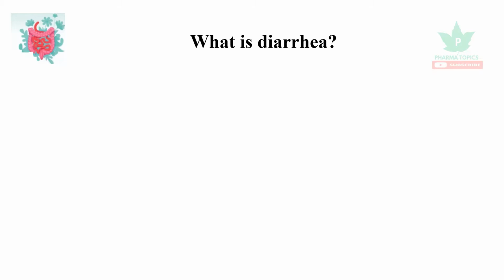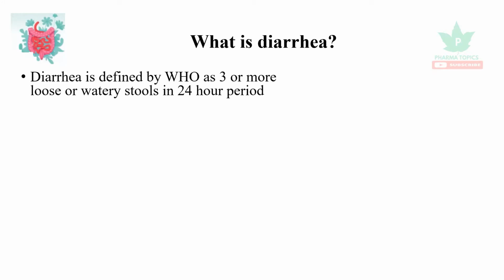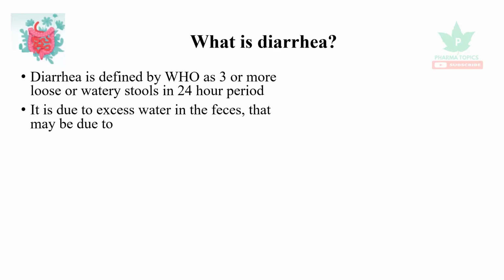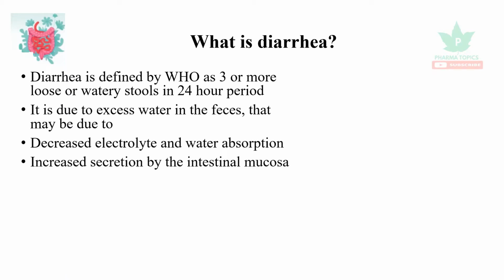Our topic of discussion is classification of anti-diarrheals. Before seeing that, let us see what is diarrhea. Diarrhea is defined by WHO as three or more loose or watery stools in a 24-hour period. It's due to excess of water in the feces that may be due to decreased electrolyte and water absorption, increased secretion by the intestinal mucosa, inflammation of the mucosa and its exudation.